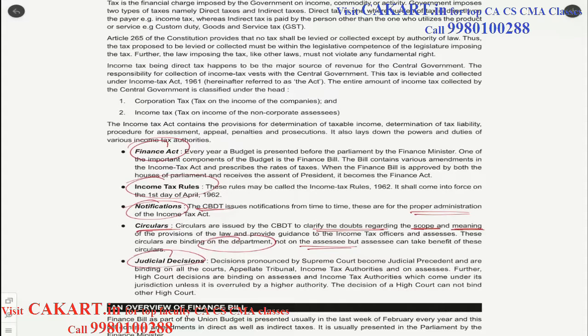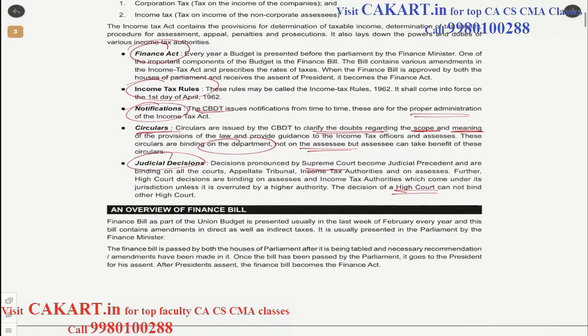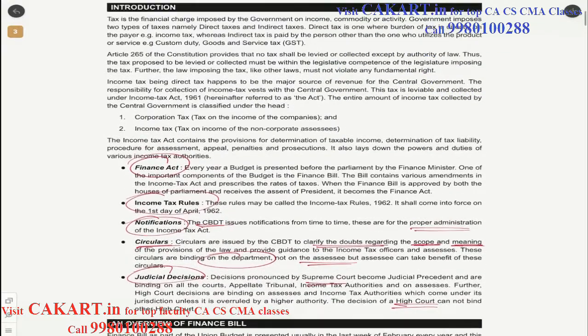Judicial decisions pronounced by the Supreme Court, that means the highest court in India. If there are any such decisions, they will be binding on all the other courts in the country. Whereas a decision of a high court will be binding only in that particular state. For instance, if there is a high court ruling in Bangalore, the same might not be applicable for the Madras High Court. So that is there. Now let us look into all these in detail.